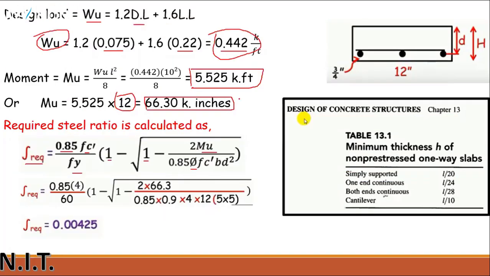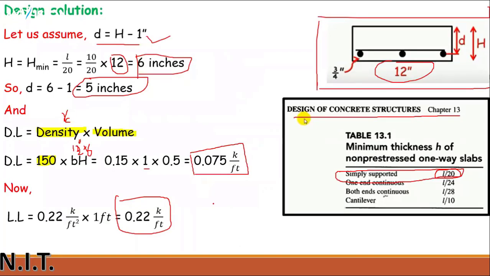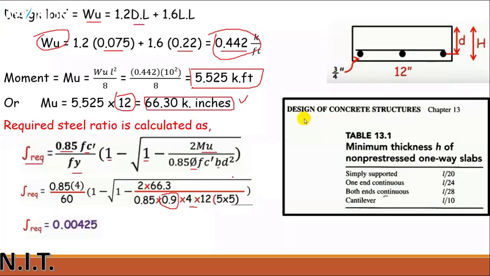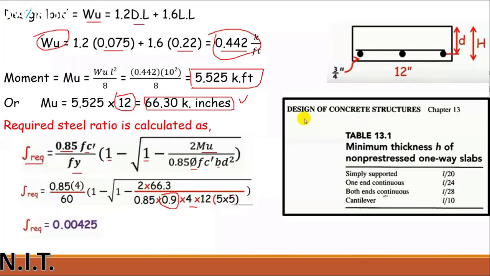Mu value is calculated here. You can see over here, the phi value from the table which we have used for the strength reduction factor. Phi value is 0.9. fc prime again is 4. The small b value, as I told you, is 12 inches, and the d value is 5 inches. So 5 inch square, 5 multiplied by 5 means 5 square. Just put these values together and solve it on a calculator.